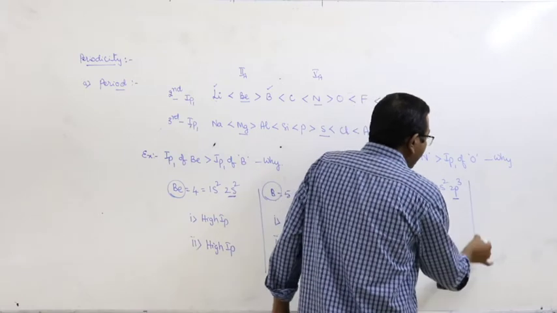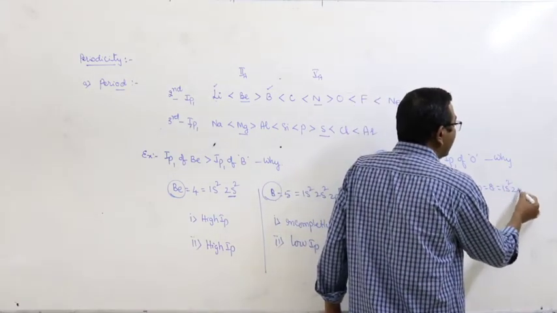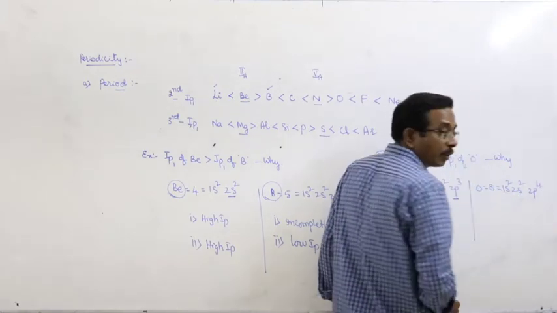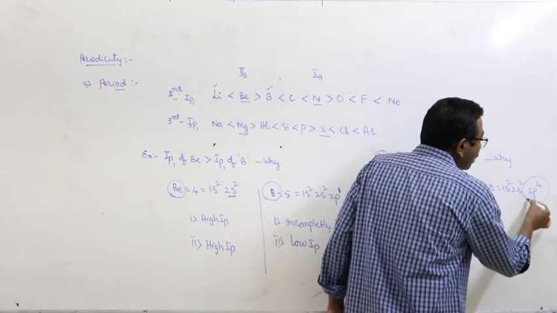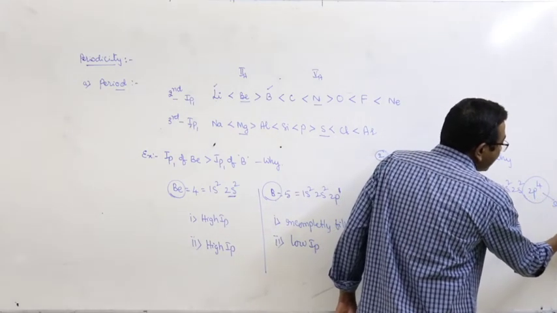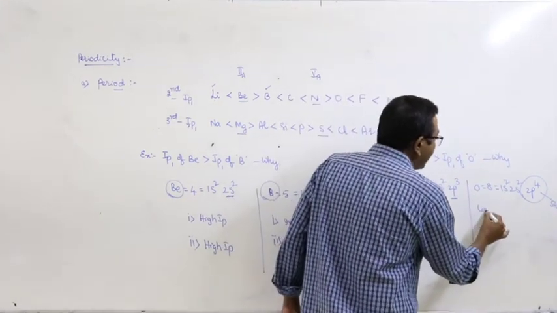And next one, in case of oxygen, atomic number 8, electronic configuration 1s2, 2s2, 2p4. In oxygen, the outermost p orbital is incompletely filled. As a result, compared to nitrogen, oxygen is unstable.